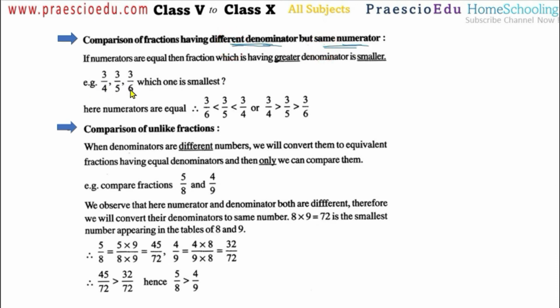There are some examples: 3 by 4, 3 by 5, 3 by 6. Here the denominators are different, only the numerators are the same. If numerators are equal, then the fraction having the greater denominator is smaller.